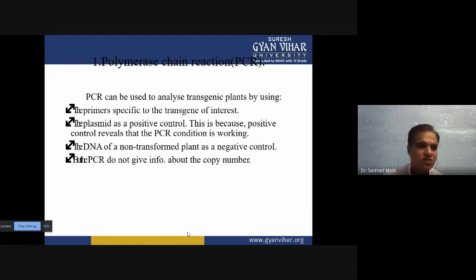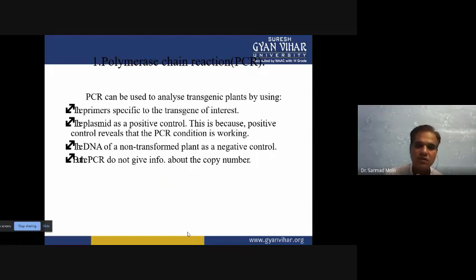We can take DNA from a non-transformed plant as a negative control, and a positive sample which has our gene of interest. So we take two types of sample: one with DNA containing the gene of interest, and another without it. PCR will not tell you the number of copies present.